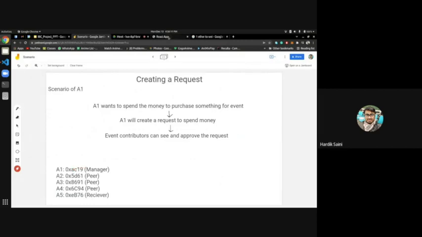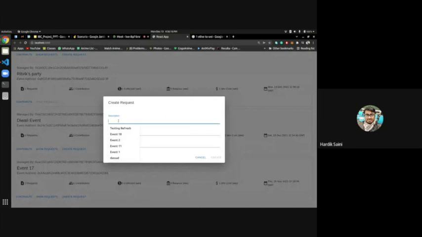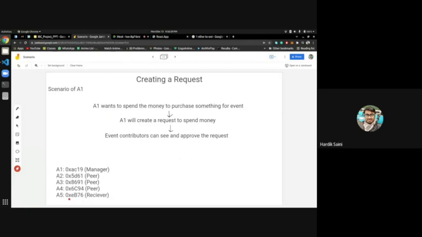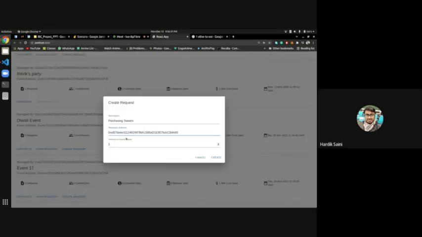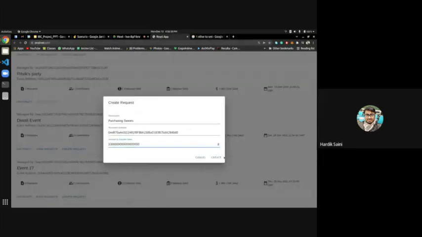As the manager, I will go to this and create a request. In this request, I will enter purchasing sweets. Suppose we want to purchase sweets. Now I will enter the address, which is the address of the fifth account, 0xEB76, and the amount I will enter is, let's say, it might give an error here.